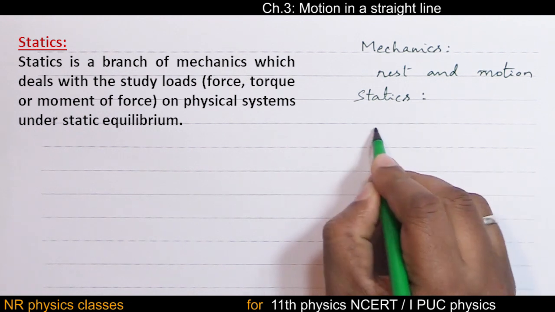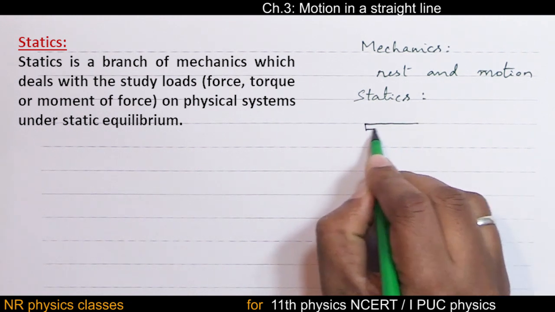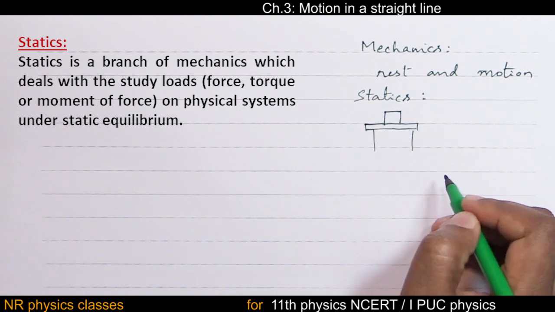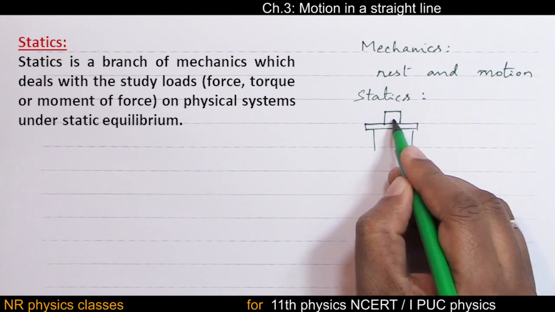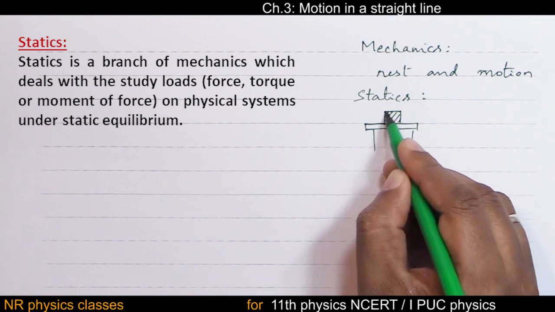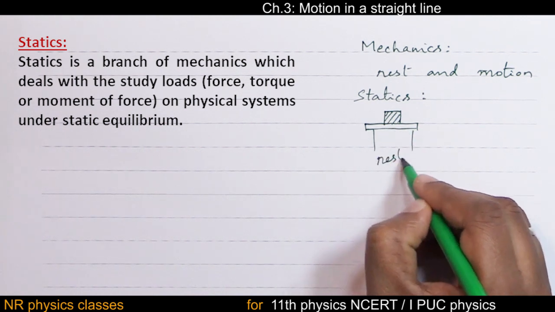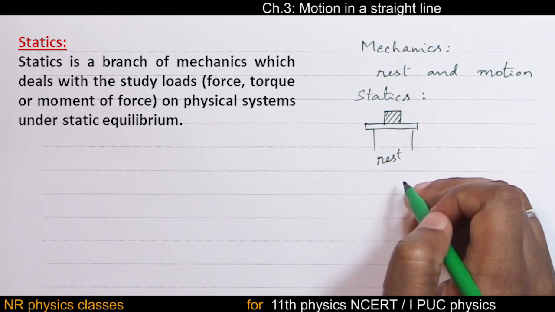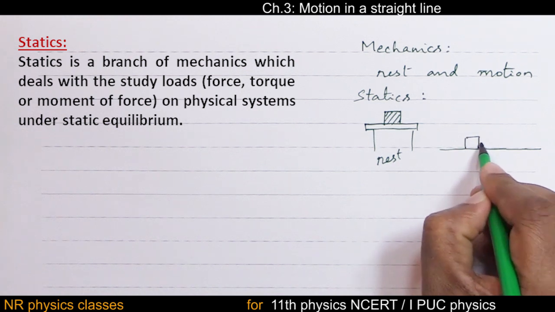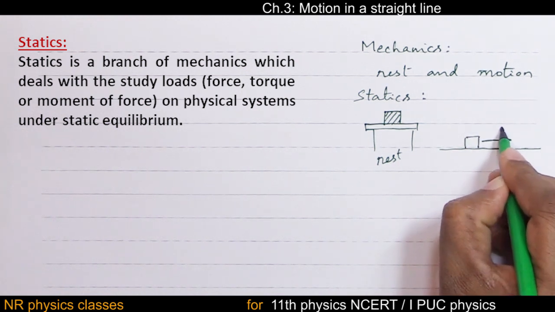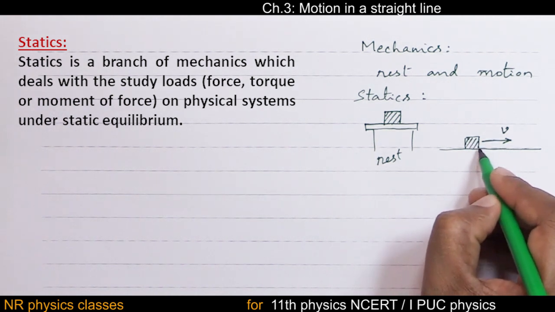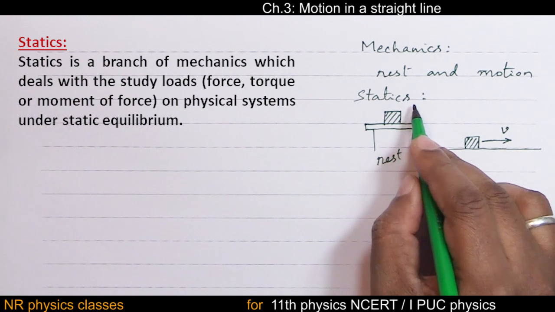Okay, suppose this is a table. If there is an object on the table, then forces are acting on this block, but the object is at rest. So this comes under statics. This is a smooth plane. Here is an object which is moving with uniform speed, uniform velocity. Then the motion of this object is studied under statics.